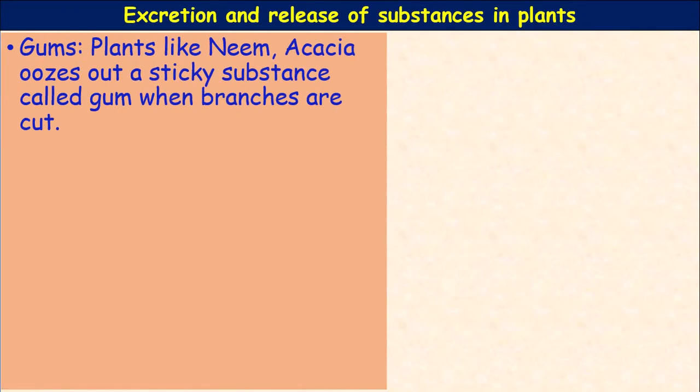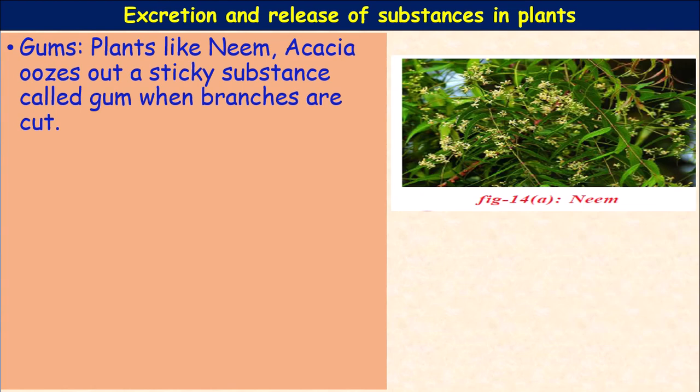Next, gums. You know very well gums are extracted from plants like neem and acacia. From the wounded parts of the plant, these gums ooze out. A sticky substance, golden, yellow or brown in color. You can see it from the cut branches of the neem tree also.